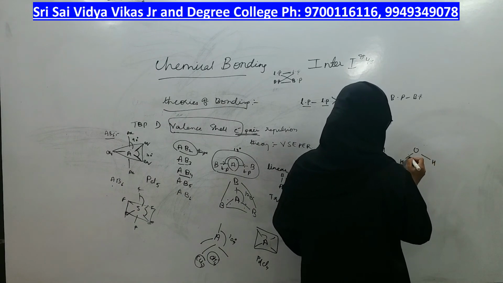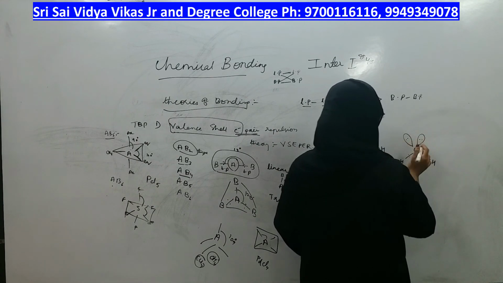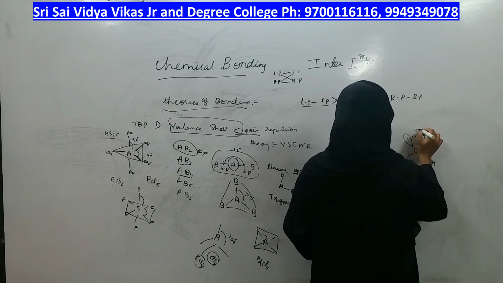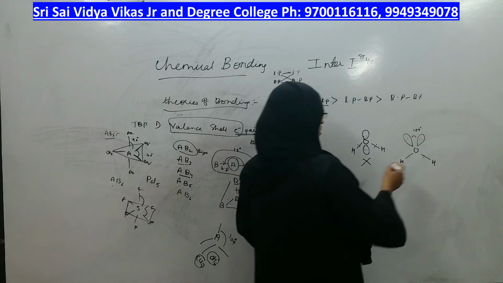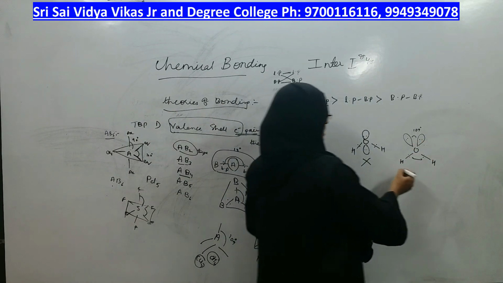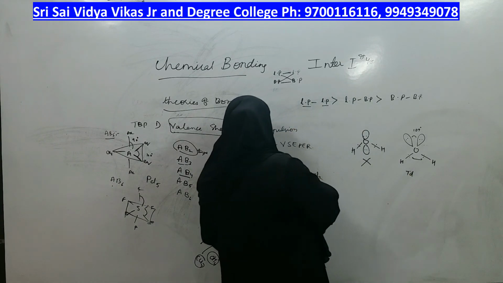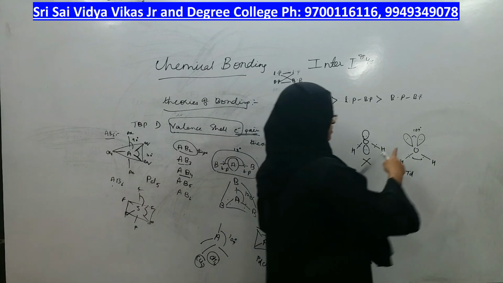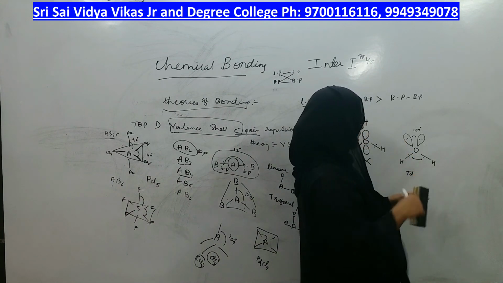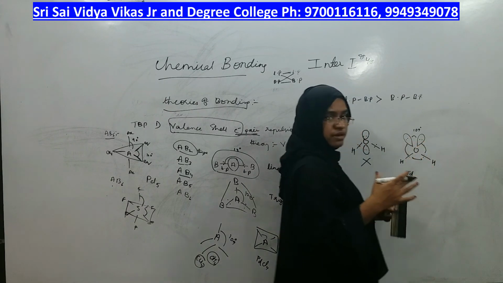Suppose these are the bond pairs, separated by an angle of 109 only. Its expected shape should be tetrahedral, in which 109 should be the angle of separation between each, and then only it can get a tetrahedral shape. But if you take 109 degrees between each, repulsions will be way more.